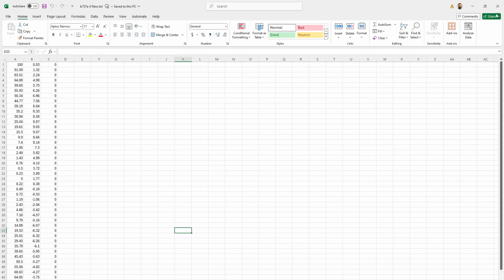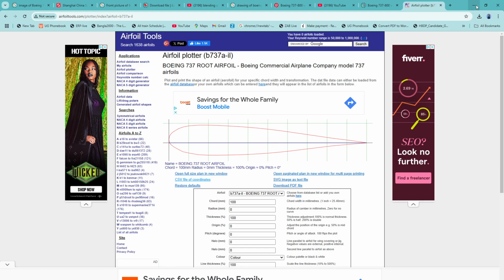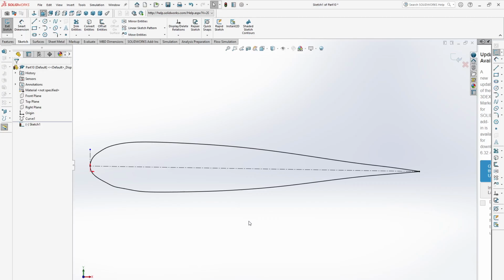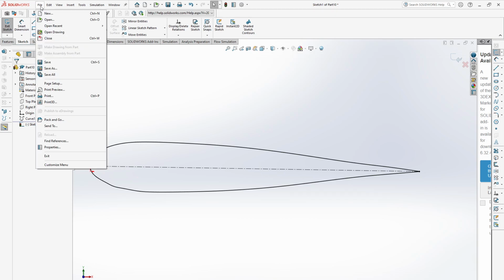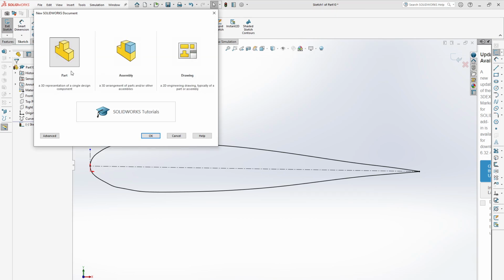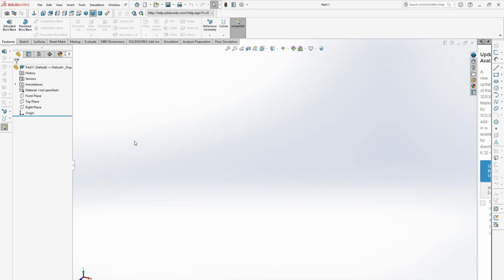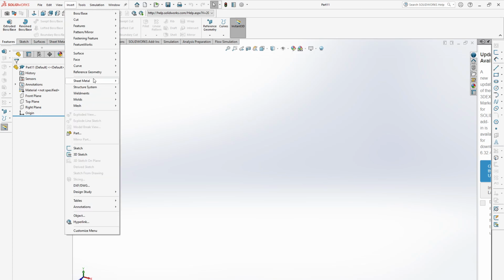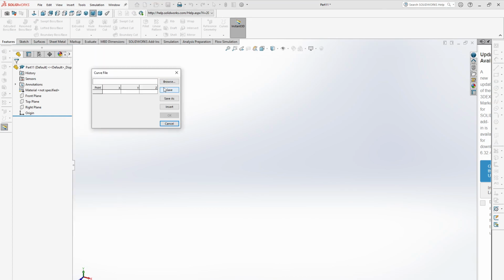Okay, now we need to close the Excel file. Now take a new part file, click OK. To import the coordinates, we need to go to Insert, then click on Curve, then Curve Through XYZ Points, and click here.